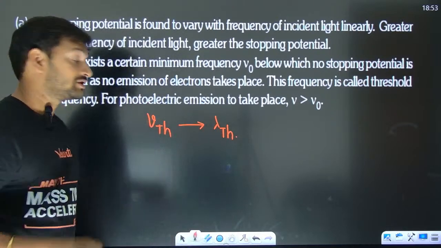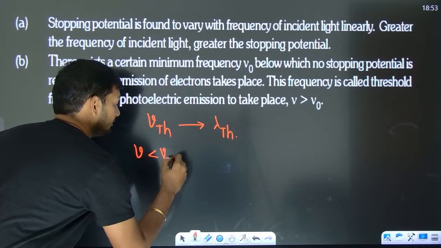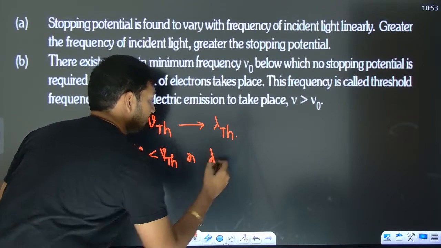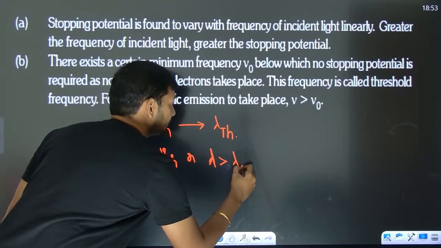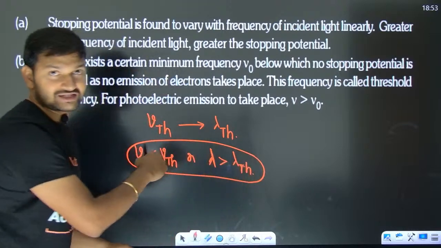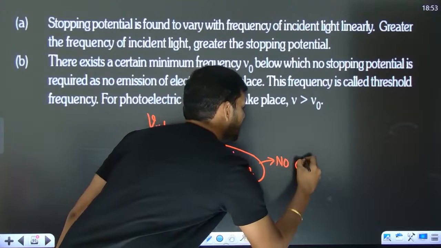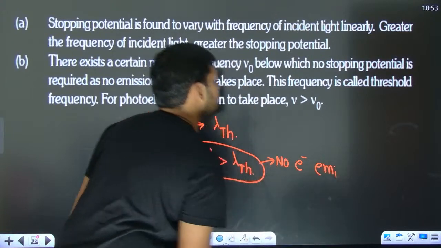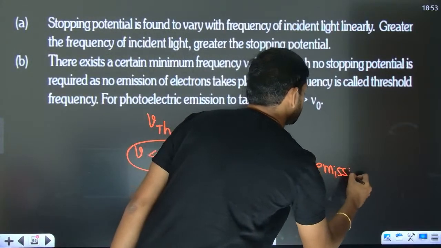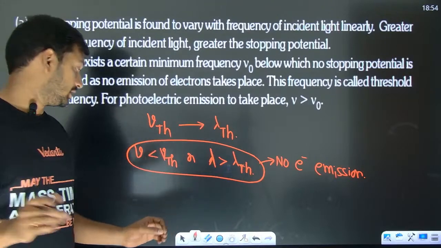So if the frequency is less than the threshold frequency, or if the wavelength is more than the threshold wavelength, both are actually the same situation: no electron emission. That's it.